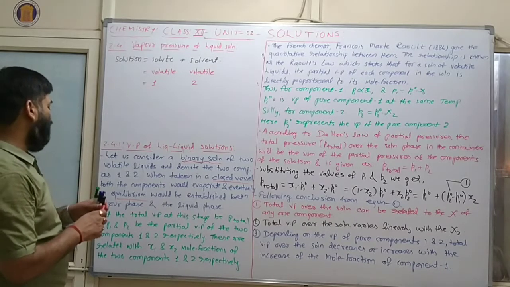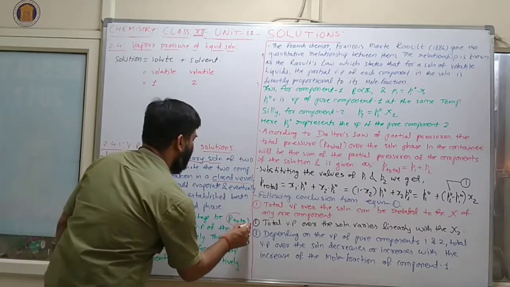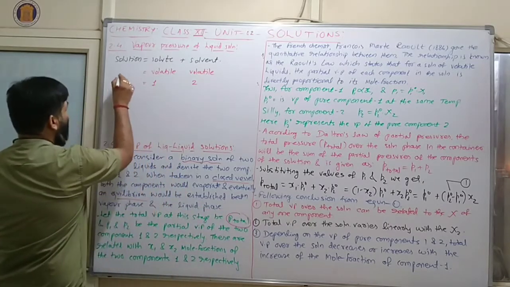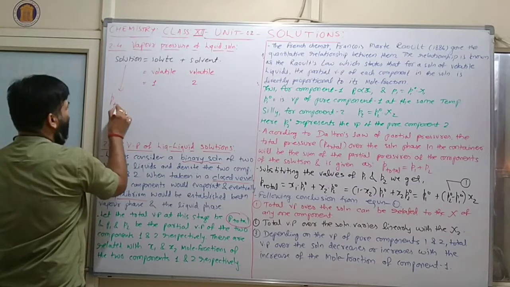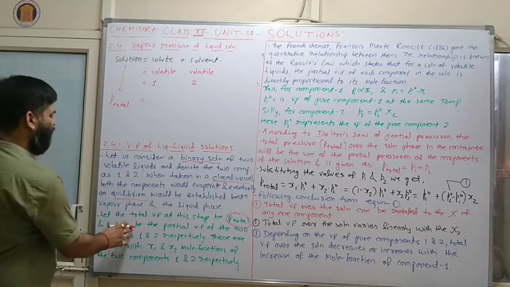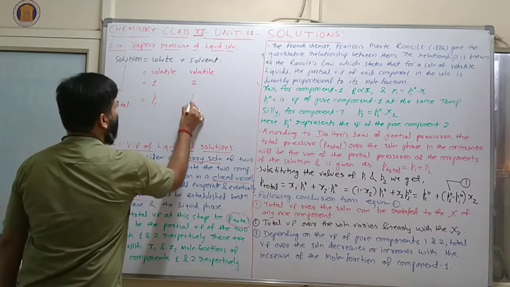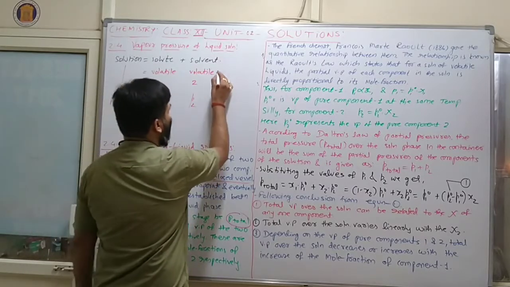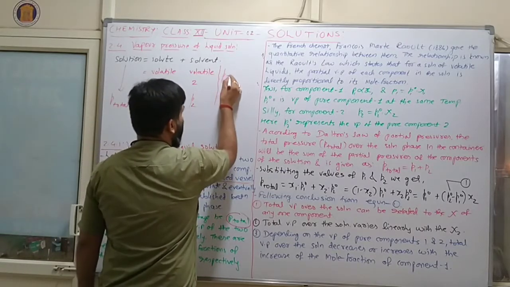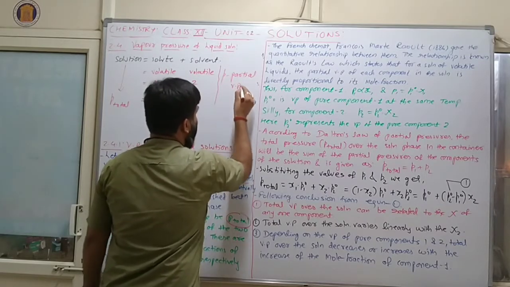Now let the total vapor pressure at this stage be P total. And let P1 and P2 be the partial vapor pressures. This is P1 and this one is P2. P is partial vapor pressure.